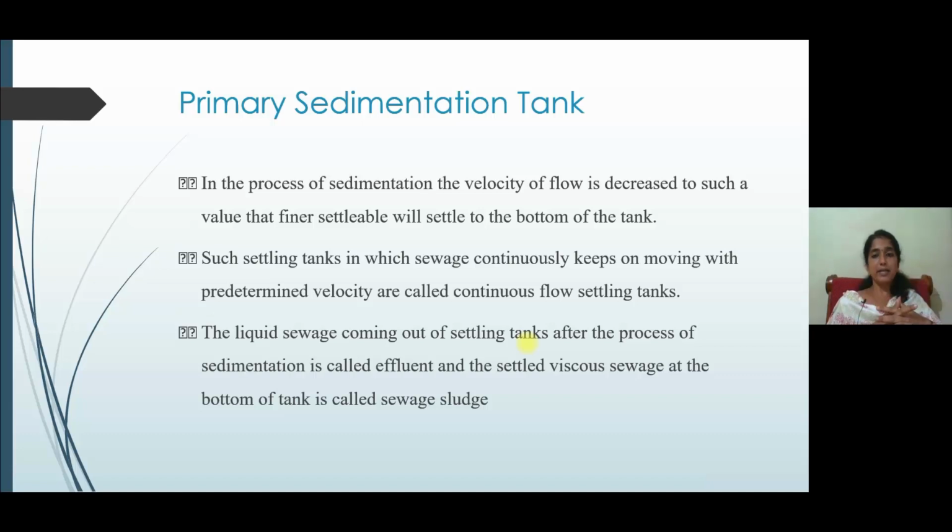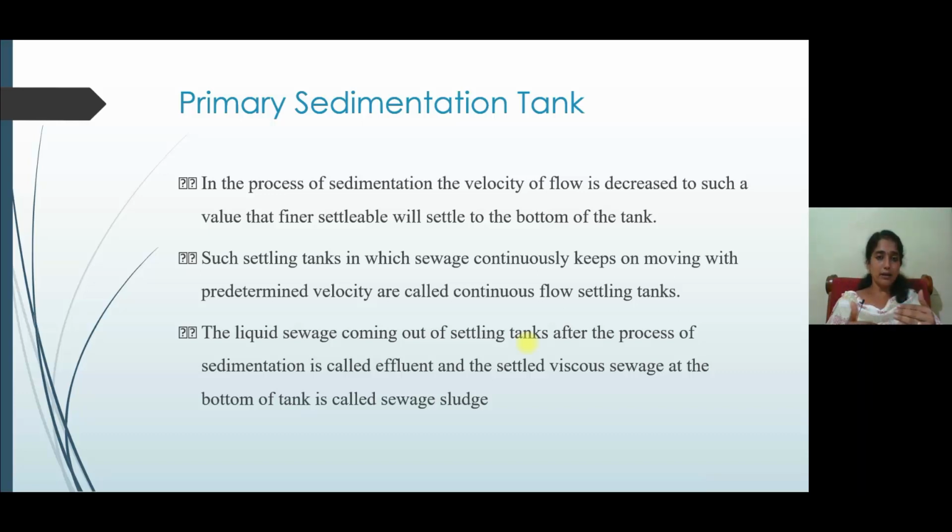Then in the process of sedimentation, the velocity of flow is decreased to such a value that finer settleable particles will settle to the bottom of the tank. And such settling tanks in which sewage continuously keeps on moving with a predetermined velocity are called continuous flow settling tanks. The liquid sewage coming out of the settling tank after the process of sedimentation is called the effluent, and the settled viscous sewage at the bottom of the tank is called the sewage sludge.